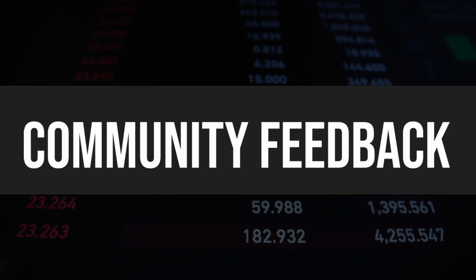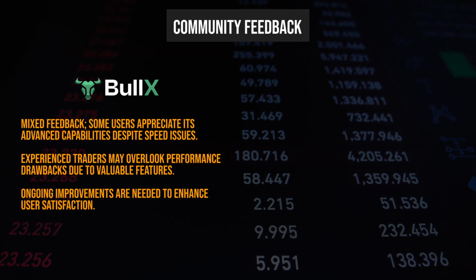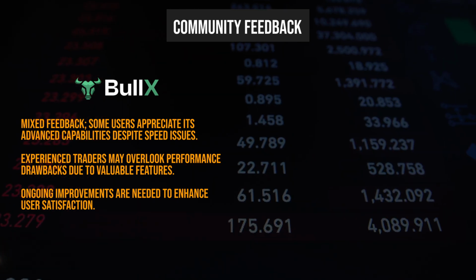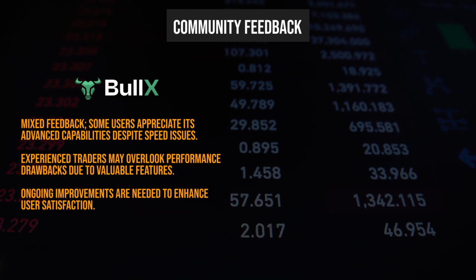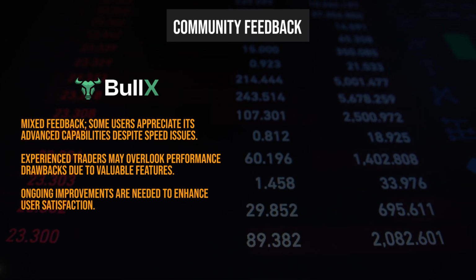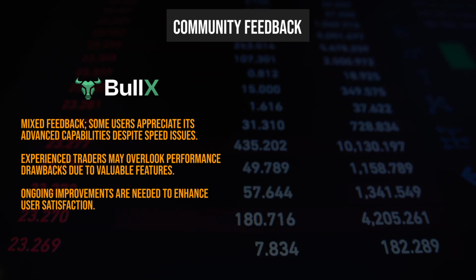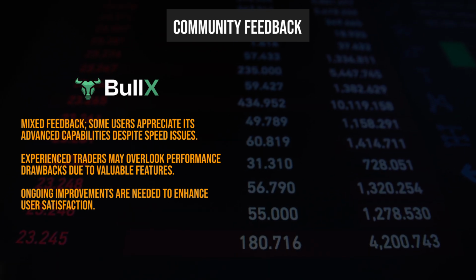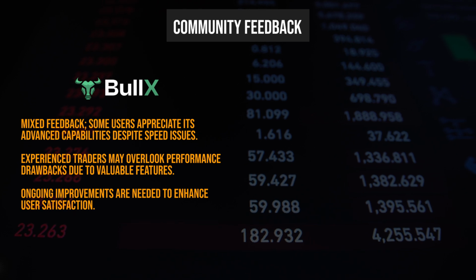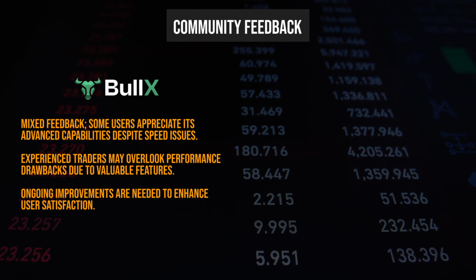For community feedback, BullX received a mixed result. Some users appreciate its advanced capabilities despite performance limitations, while others find it frustrating due to speed issues. Experienced traders may value its feature set enough to overlook these drawbacks. However, ongoing improvements are necessary to enhance user satisfaction and retain a competitive edge in the market.